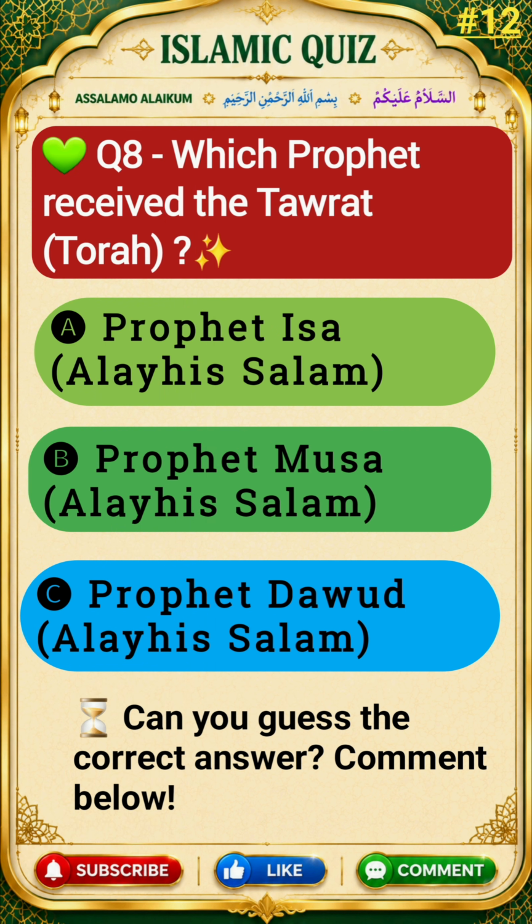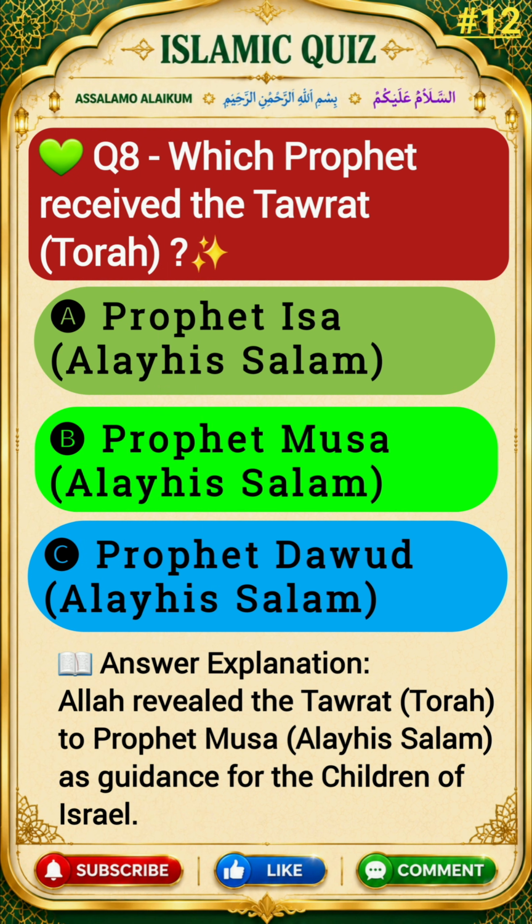Question 8. Which prophet, alayhi salam, received the Torah? Options are A. Prophet Isa, alayhi salam, B. Prophet Musa, alayhi salam, C. Prophet Dawood, alayhi salam. The correct answer is option B, Prophet Musa, alayhi salam.